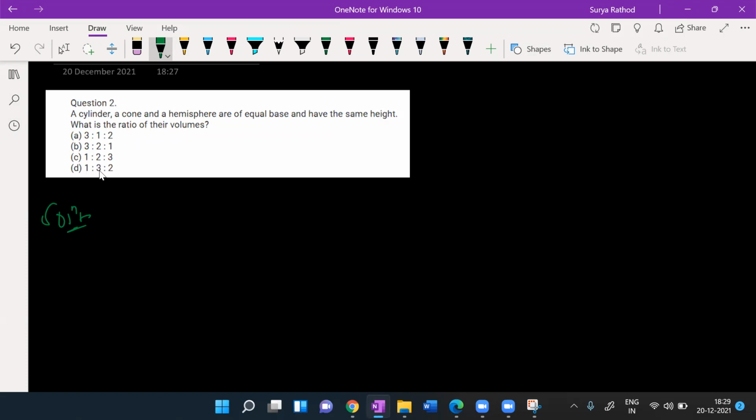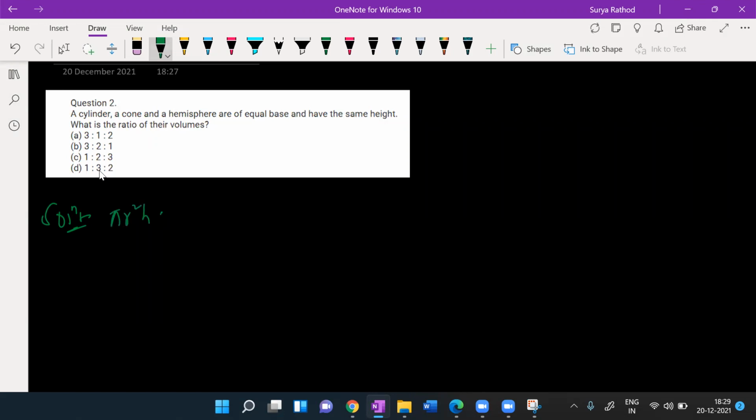What is the volume of the cylinder here? Pi r square h. Very simple. And the cone is 1 by 3 pi r square h, right? Cylinder is pi r square h. You are right.